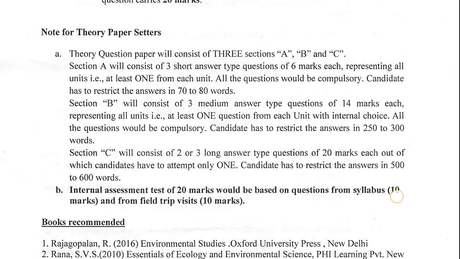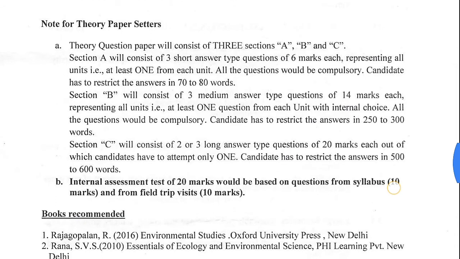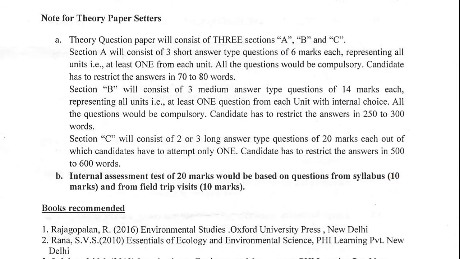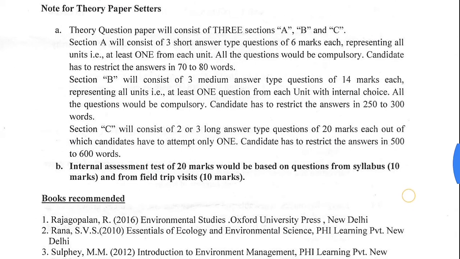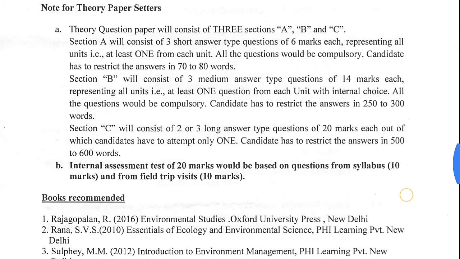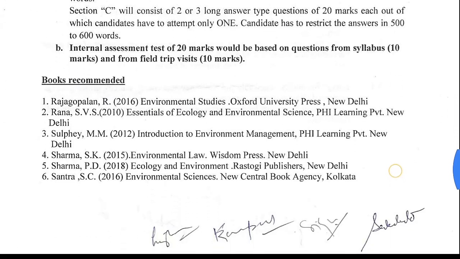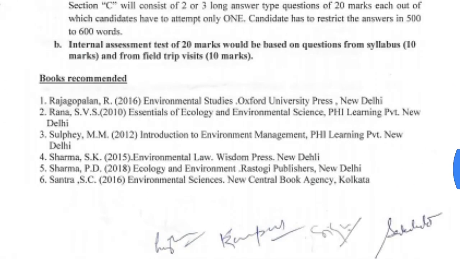Section C will consist of 3 long answer type questions of 20 marks each, out of which candidates have to attempt only 1. Candidate has to restrict the answers in 500 to 600 words. An internal assessment test of 20 marks would be based on questions from syllabus, 10 marks, and 10 marks from internal viva etc. and from field trip visits. Books. The students can study from these sources, these books.